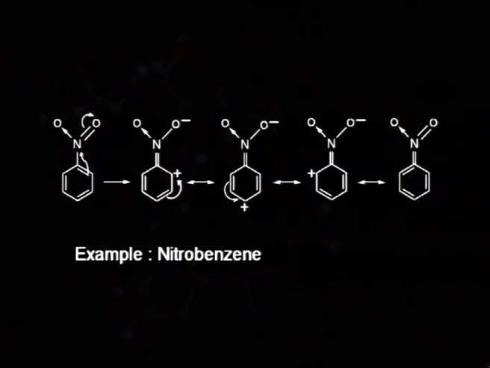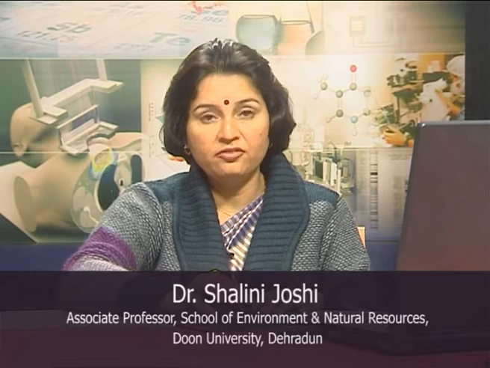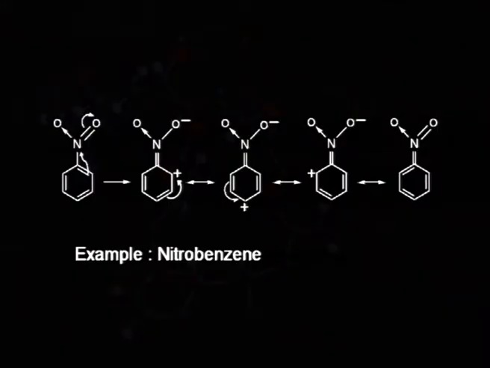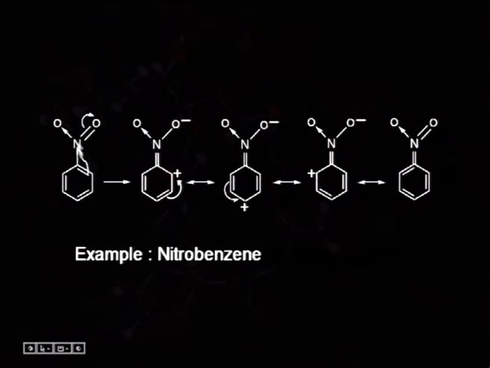Another important example of minus M effect group is the nitrobenzene. Here we can see the same nitrogen which was behaving as an electron donating group when it is present in the form of amino group in case of aniline. Now, this nitrogen when bonded to the oxygen behaves as an electron withdrawing minus M effect group.